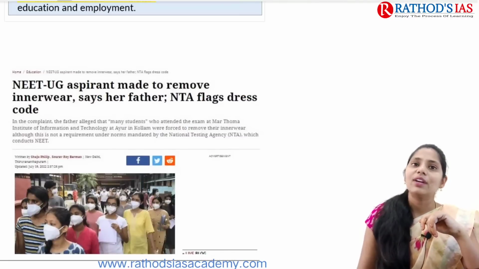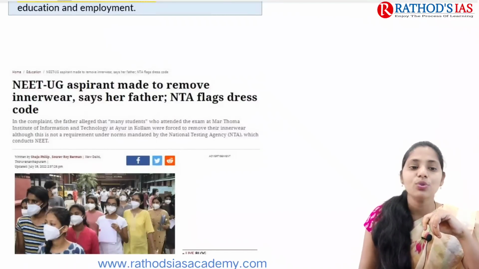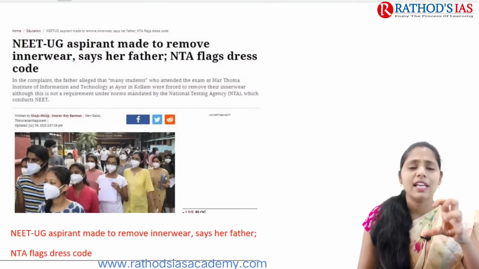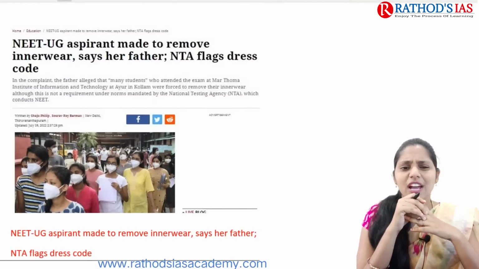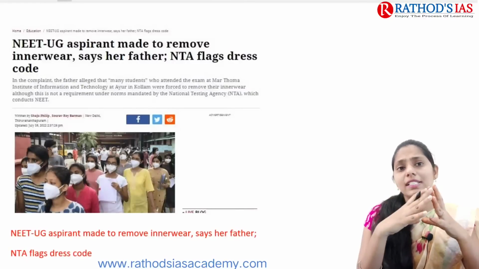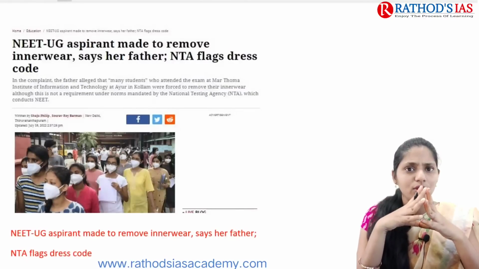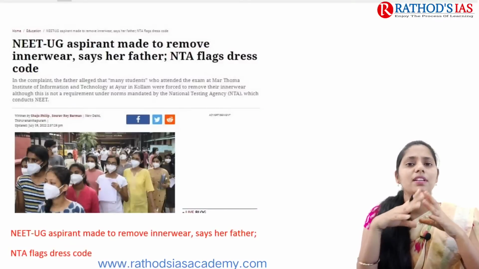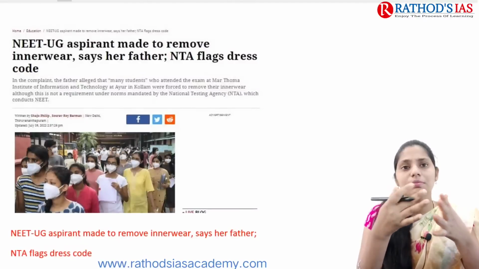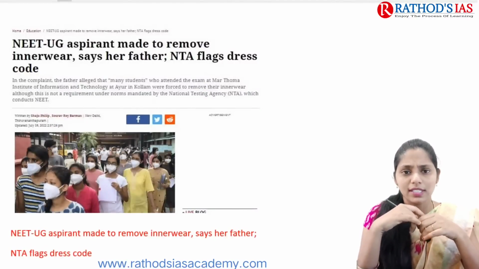Now let us see the next topic. It is regarding the NEET UG aspirant made to remove innerwear, says her father. This article is one of the topics having many ethical dimensions. You know about the NEET exam, which is considered the entrance exam for medical sciences. If you want to get a seat in a medical college, you have to clear the NEET examination.